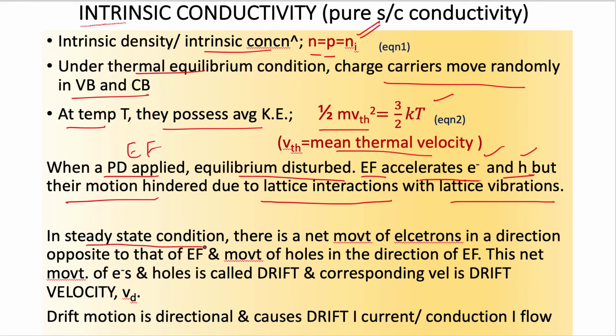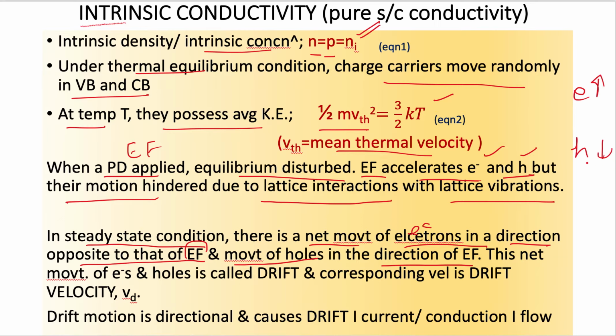In steady state condition, there is a net movement of electrons in a direction opposite to that of the electric field, and movement of holes in the direction of the electric field. So in the steady state condition, the net movement of electrons is in a direction opposite to that of the electric field, whereas holes, as I told you previously, electrons were moving upward but holes were moving downward.